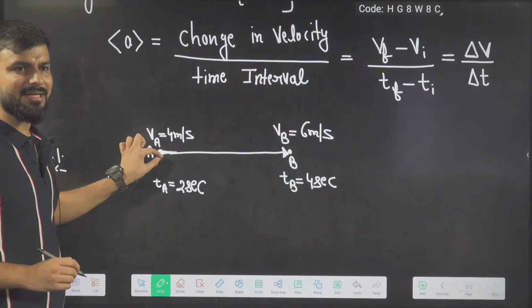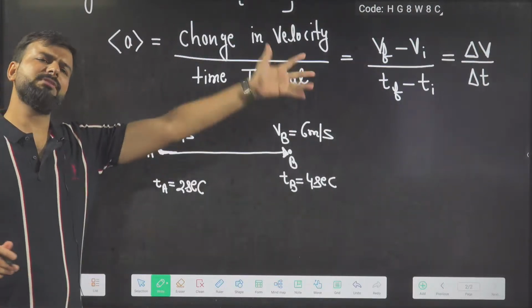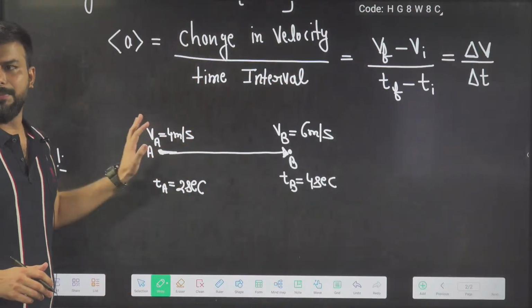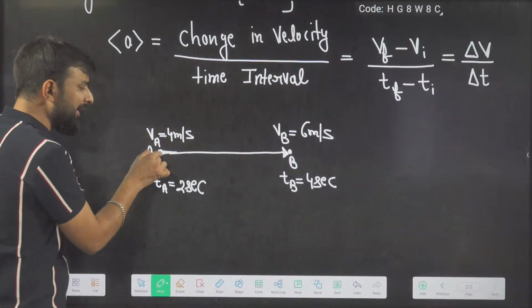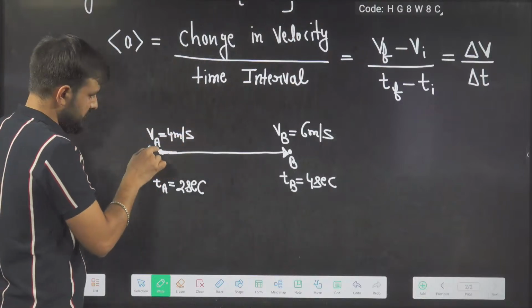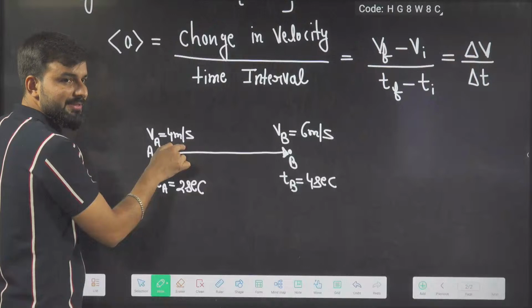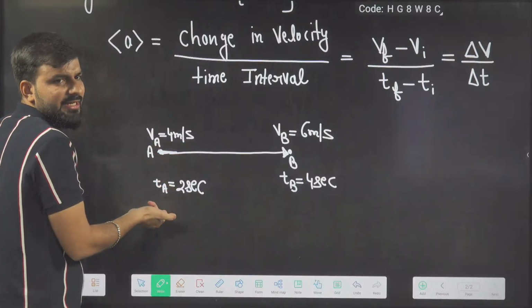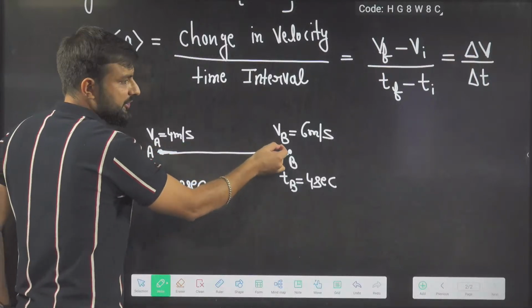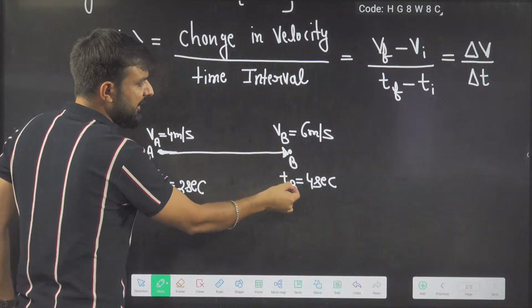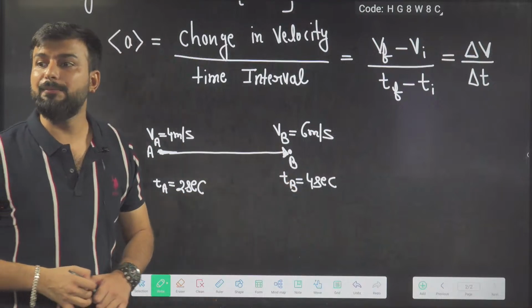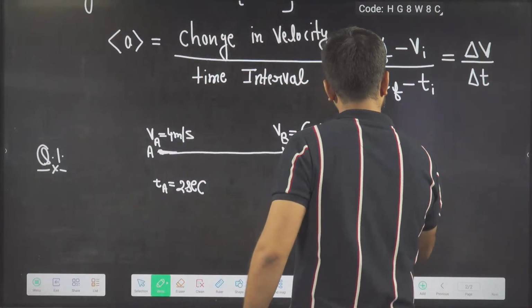Imagine the car came from somewhere else. The moment it reached here, the velocity is 4 meter per second, and at that point, the instantaneous time is 2 seconds. Velocity 6 meter per second here, time 4 seconds. What do you have to find?